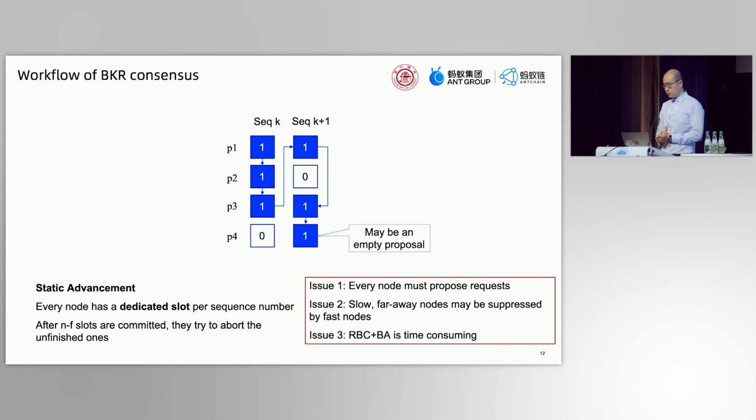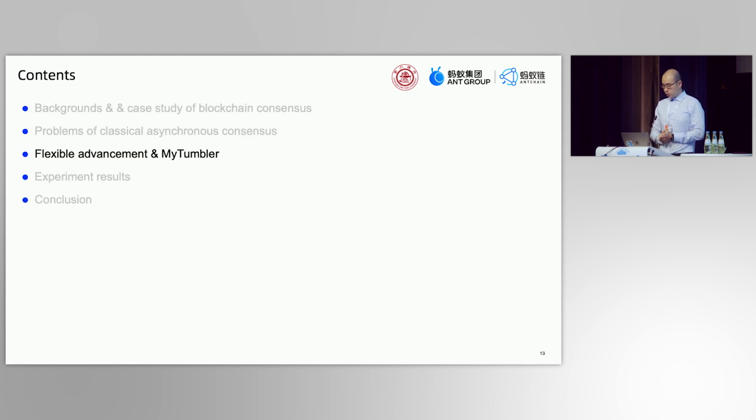Secondly, if there is a slow or faraway node, it can easily be suppressed by the other fast nodes because they are competing for the same sequence number. We will see this in our experiment later. And thirdly, the agreement process, namely RBC plus BA, is less efficient and time-consuming. So all these 3 issues call for a new consensus paradigm.